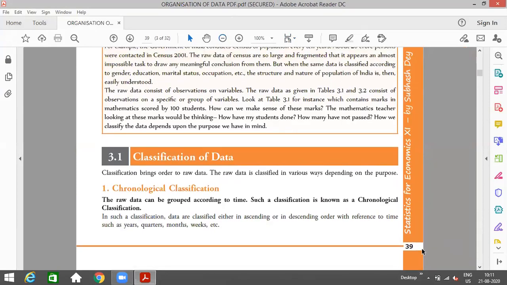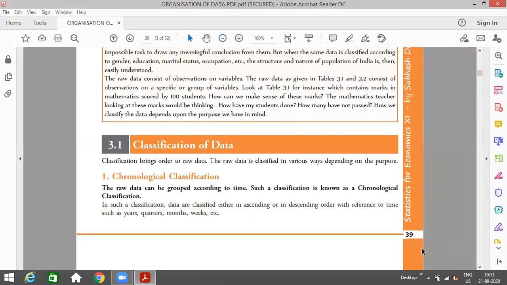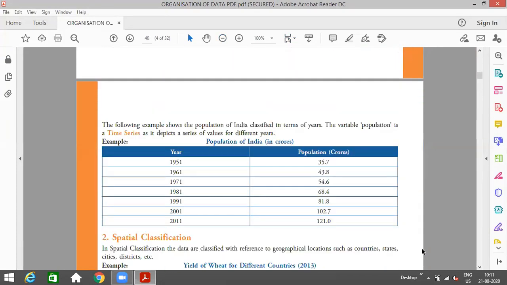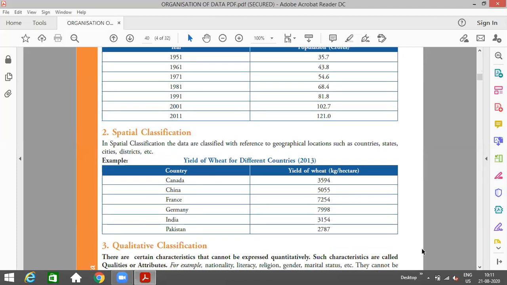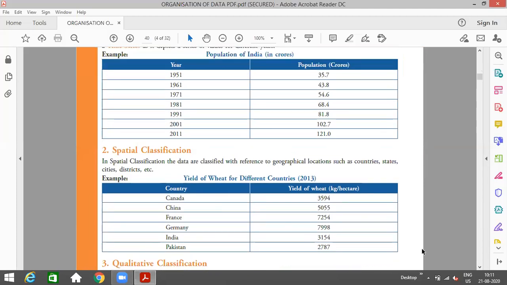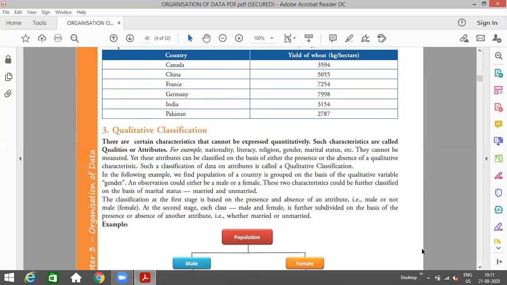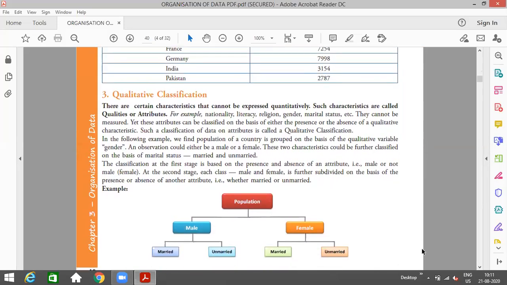When you go through the book, you must know what all we have done. See, classification of data, meaning we have already covered, and the types also we have done. Chronological classification, I told you, is on the basis of time. Then spatial classification, basically geographical, which is on the basis of the names of countries, states, cities, districts, and all. Then qualitative classification, which is whenever the basis is some quality.